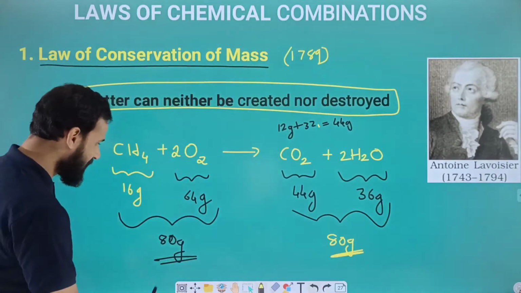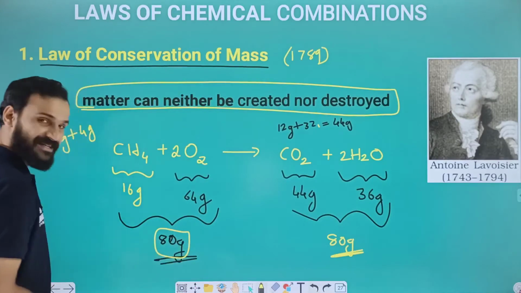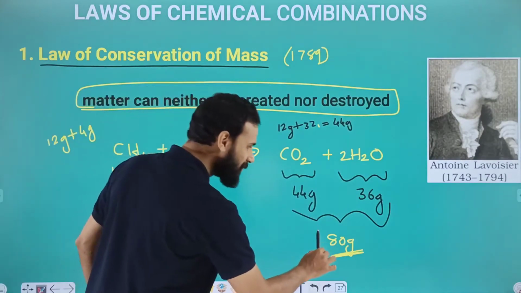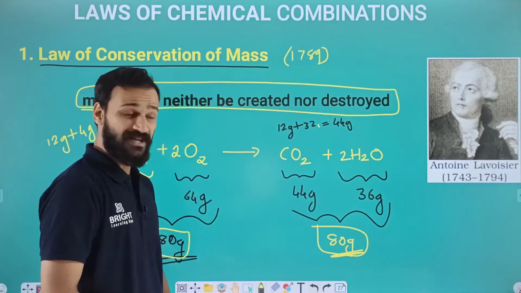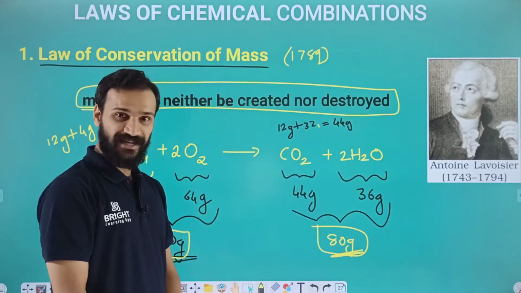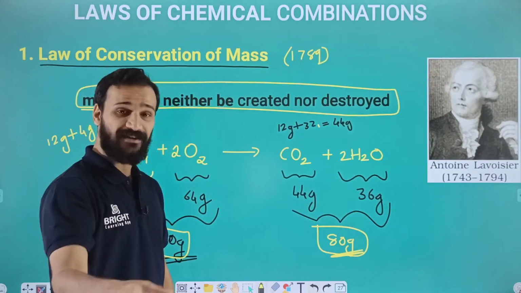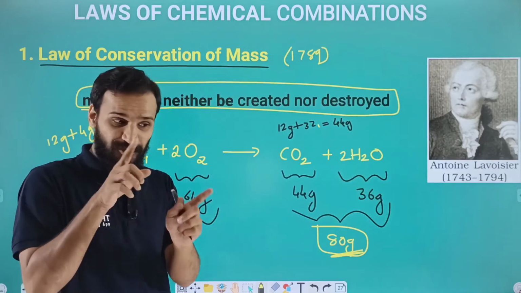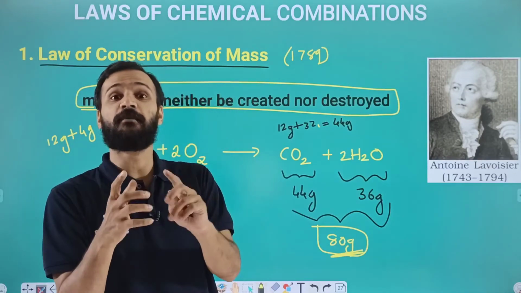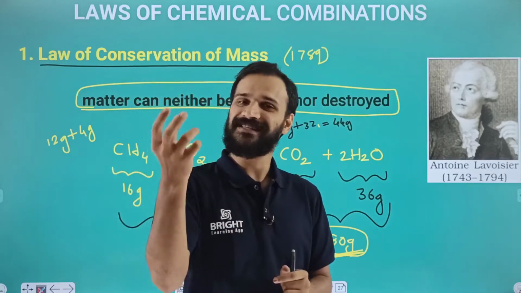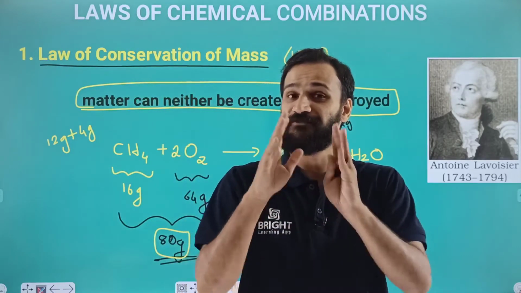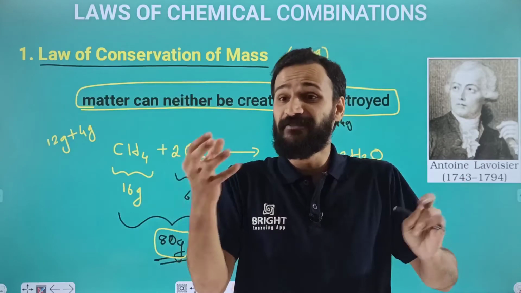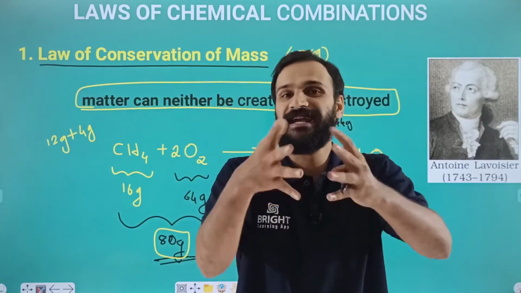So you can see here the total mass of reactants is equal to the total mass of product. That means during this chemical reaction, mass is neither created nor destroyed. That's the idea we are getting here. Instead of using mass, we can use the term matter also. Mass is an example of matter. The definition of matter: matter is anything which occupies space and possesses a definite mass.